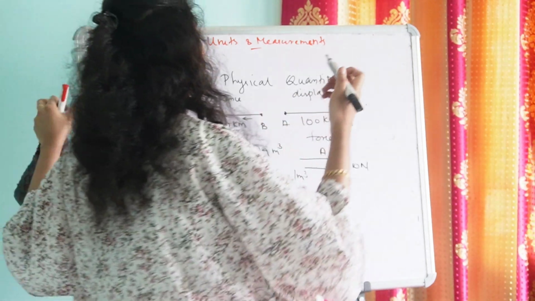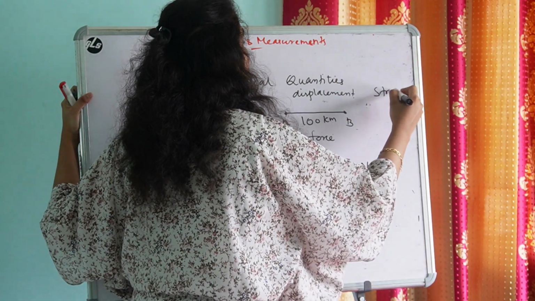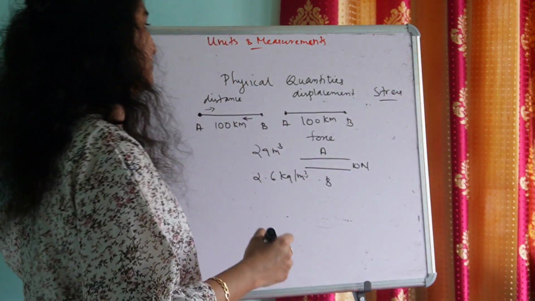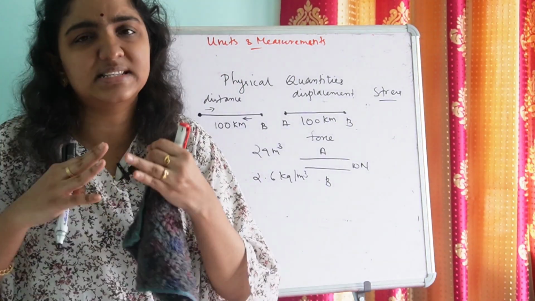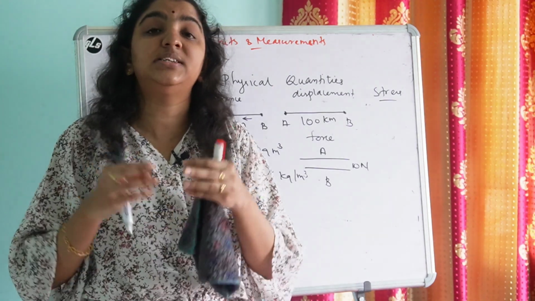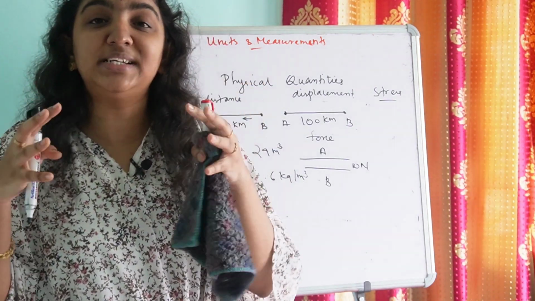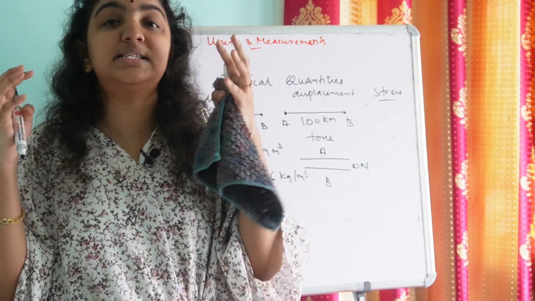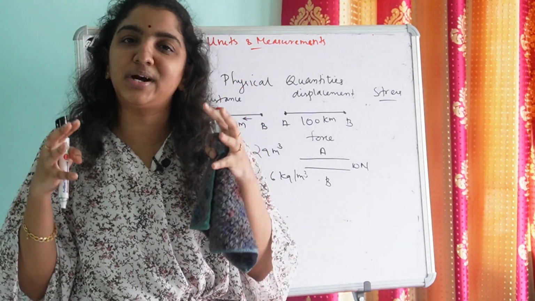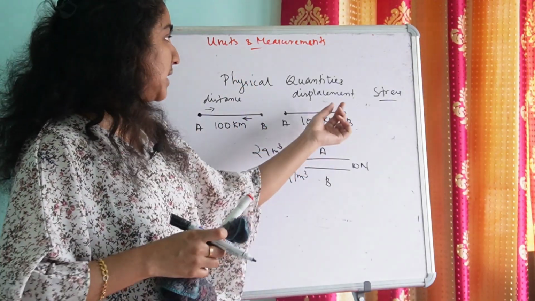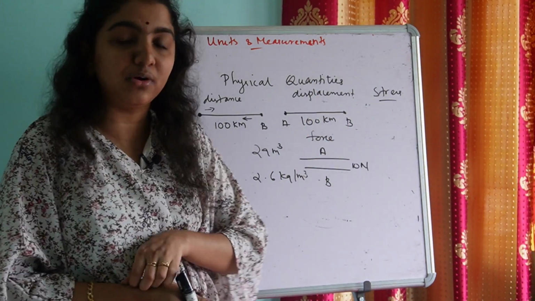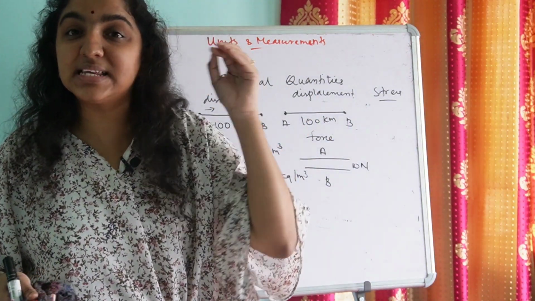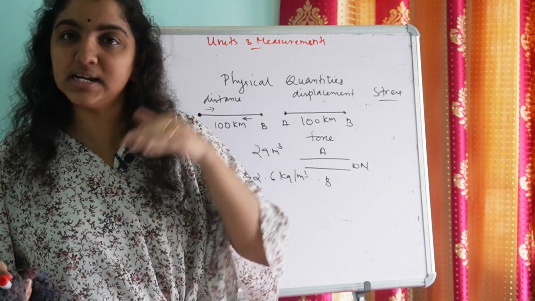Suppose again, let's see another physical quantity, stress. Yes, for some quantities like stress, strain, or thermal conductivity, etc., those quantities take place in more than one direction. Here the physical quantity displacement or force acts in a single direction.